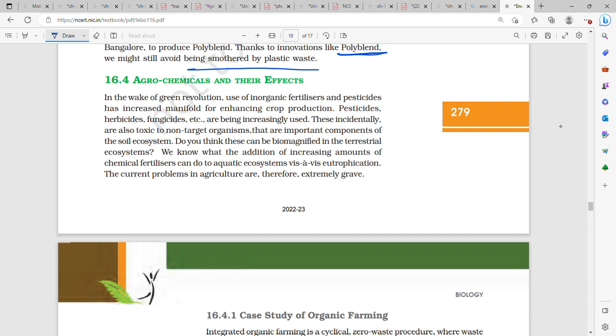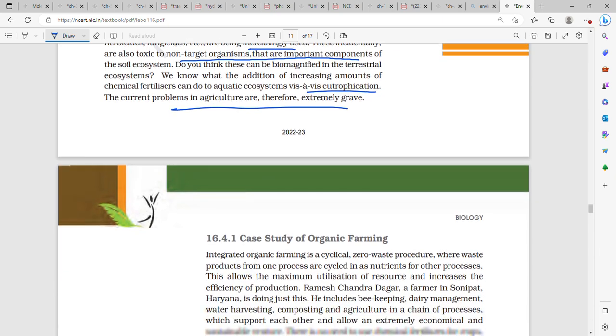Agrochemicals and their effect. In the wake of the green revolution, use of inorganic fertilizers and pesticides has increased manifold. For enhancing crop production, pesticides, herbicides and fungicides are increasingly being used. They are also toxic to non-target organisms. We know, in addition to increasing amounts of chemical fertilizers, eutrophication. The current problem in agriculture is extremely grave.